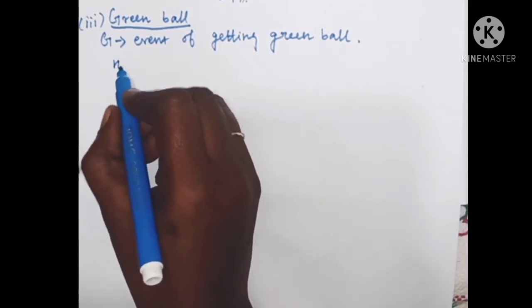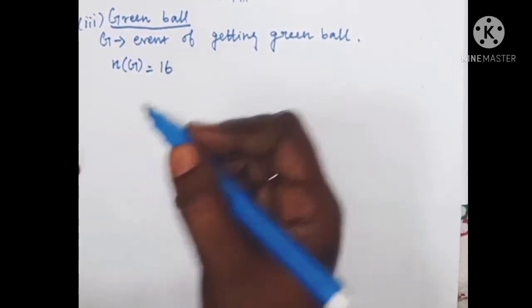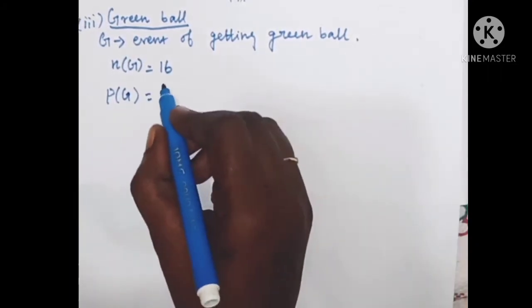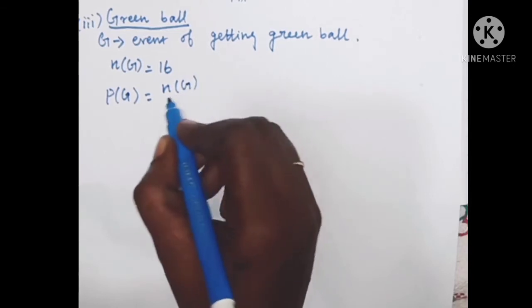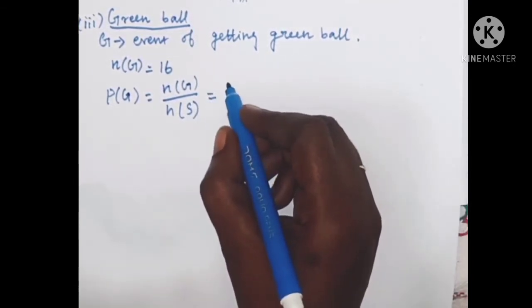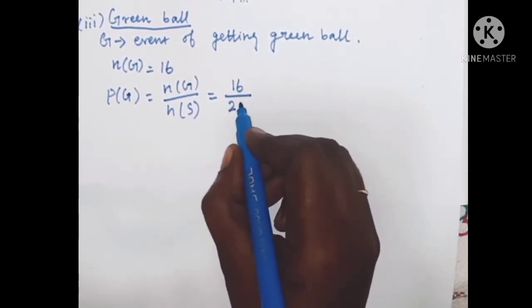Now the number of green balls is equal to how many green balls are there? There are 16 green balls. So the probability of G is equal to n of G divided by n of S, which is 16 divided by 24.